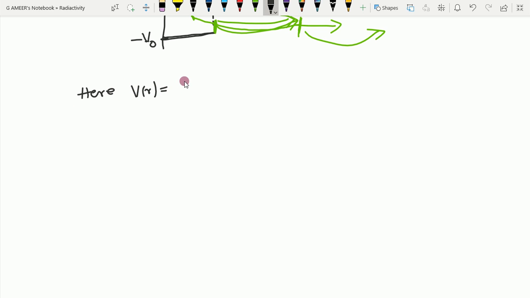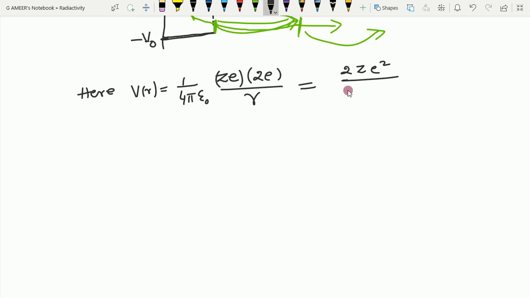V of r is equal to 1 upon 4 pi epsilon naught q1 q2 by r square. Q1 will be the charge of the nucleus and 2e will be the charge of the alpha particle, divided by r. This is the expression for potential energy, that is interaction energy, so 2Z e square divided by 4 pi epsilon naught, or if you want even 2 cancel also, that is okay. 2e is the charge of the alpha particle and Ze will be the charge of the nucleus and r is the distance from the center of the nucleus.